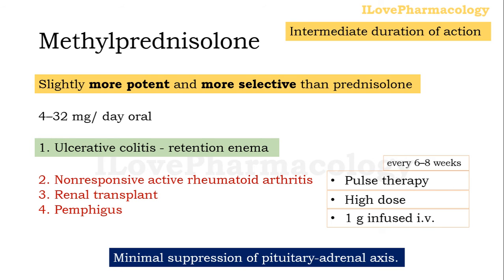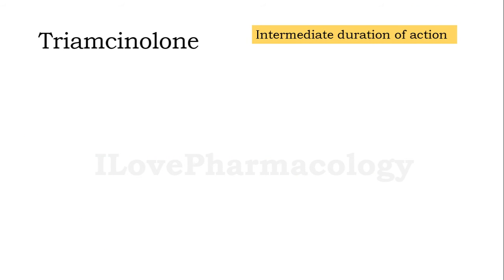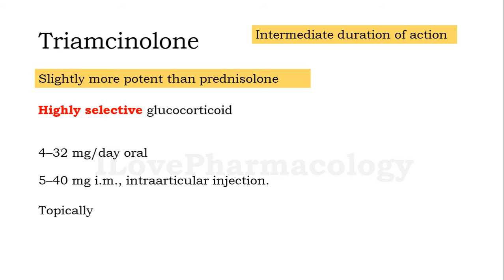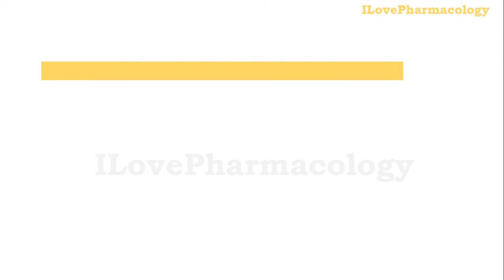One should remember that methylprednisolone causes minimal suppression of the pituitary-adrenal axis. Next, coming to triamcinolone, which is also an intermediate acting glucocorticoid. When compared with prednisolone, it is slightly more potent and has high selectivity towards the glucocorticoids, and it can be used orally as well as intramuscularly, in the form of intra-articular injection, as well as topically.